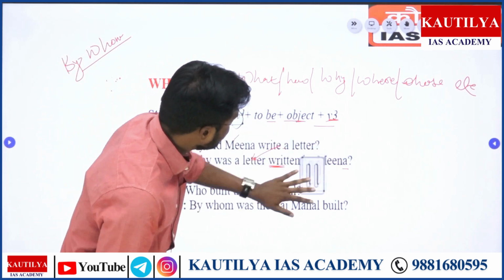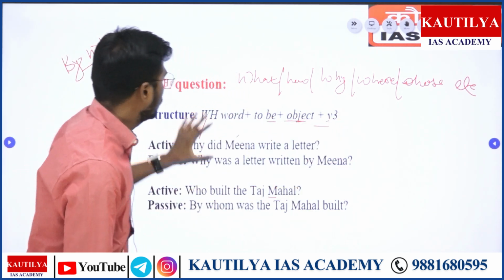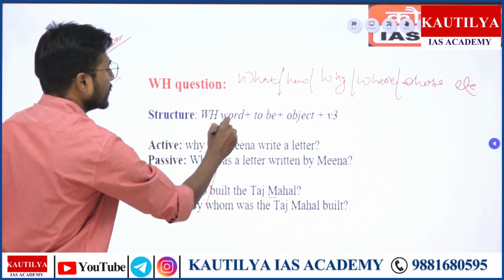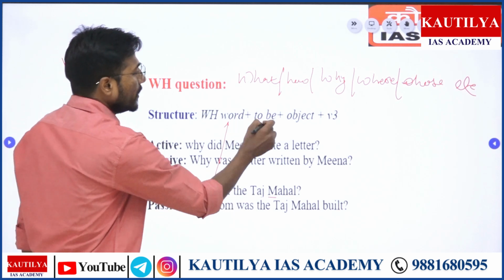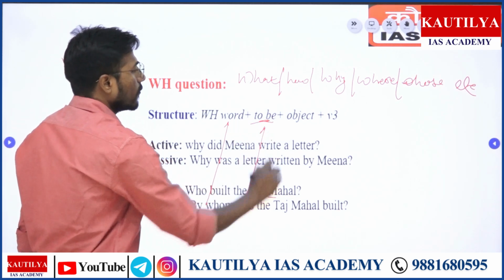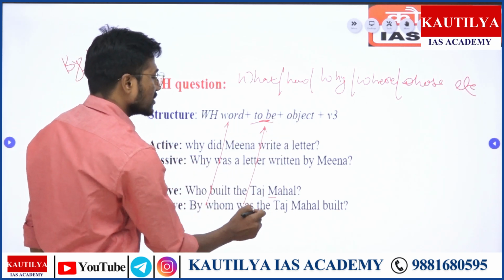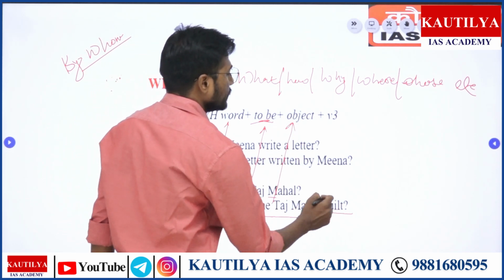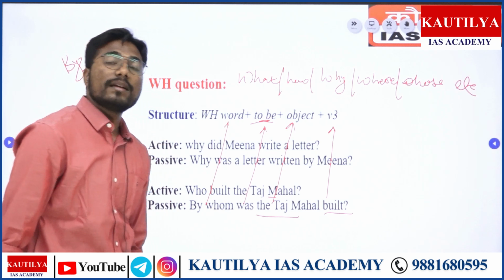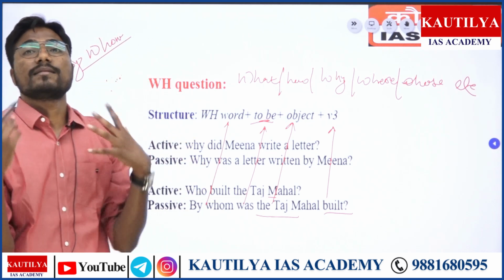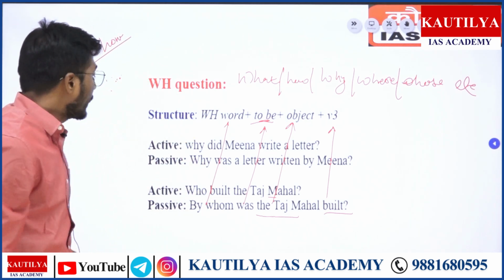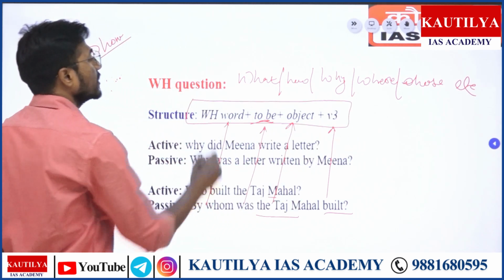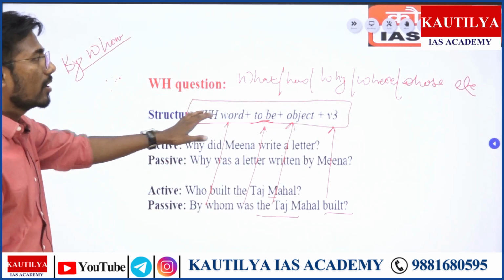Looking at it, "by whom" is the WH word, then "was" is the to be's form, then the object, the Taj Mahal, and "built". It's a simple one, right? This is what we have to understand with the help of WH words. Yes, this is the formula of it.